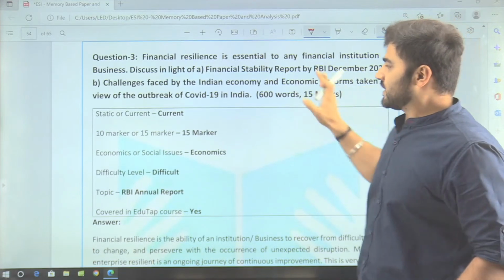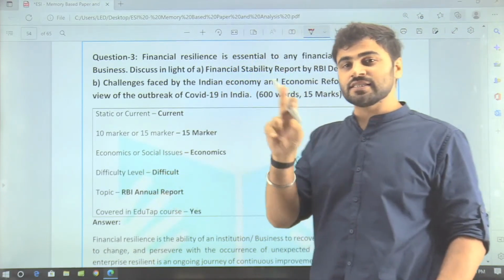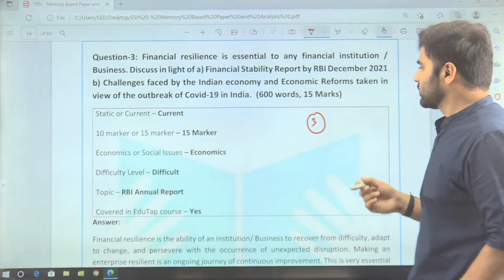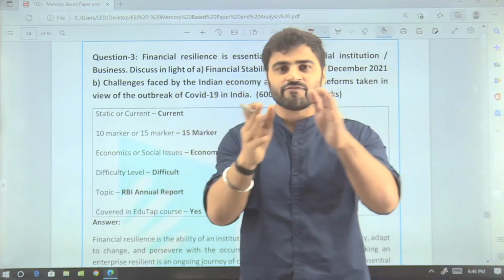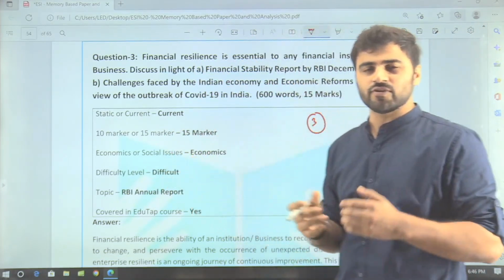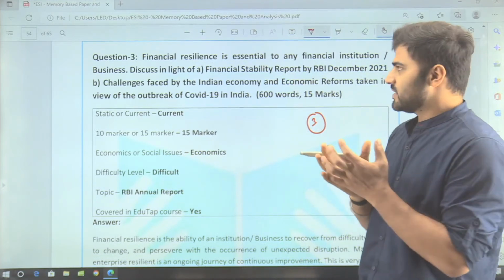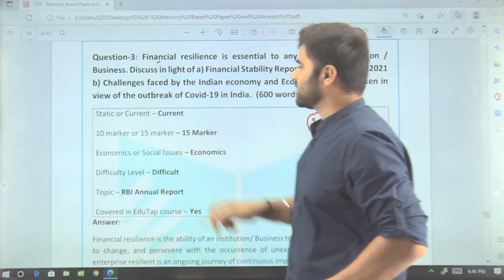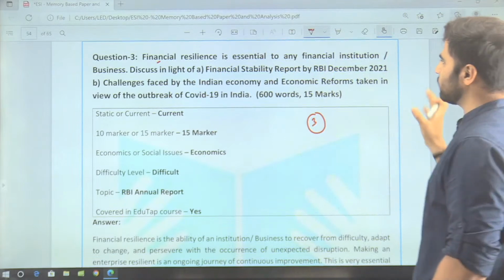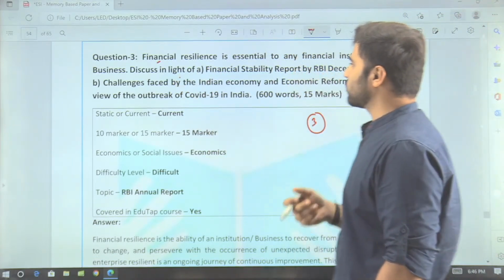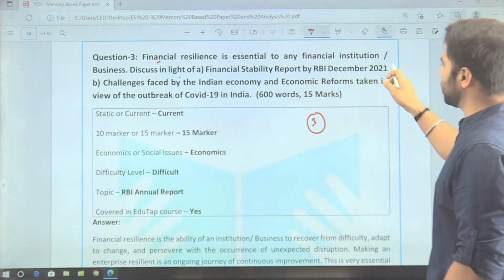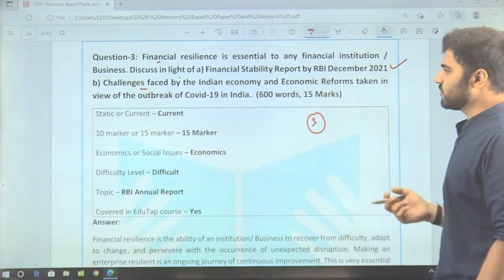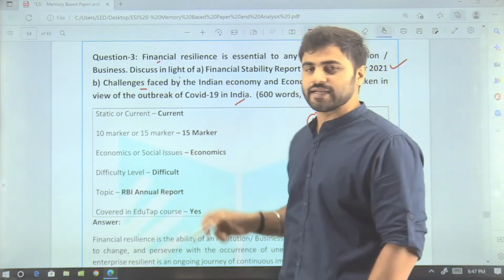Then guys, question number 3 is a difficult question, I can say, and this falls under analysis number 3, which we discussed at the start of our descriptive discussion, right? Here you can see that this question was framed by integrating FM and ESI. Read the question carefully, try to understand it, and mark the keywords. Question number 3 is: financial resilience is essential to any financial institution, business. Discuss in light of the Financial Stability Report by Reserve Bank of India, December 2021. Then challenges faced by the Indian economy and economic reforms taken in view of the outbreak of COVID-19 in India.